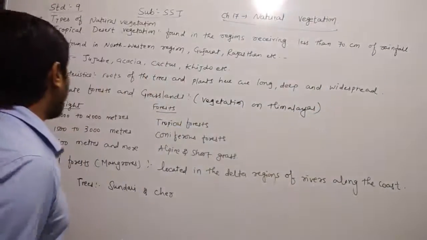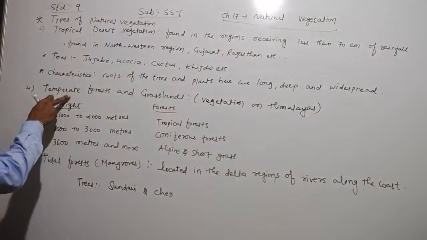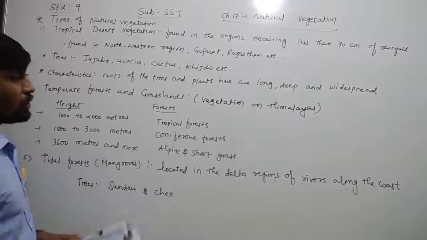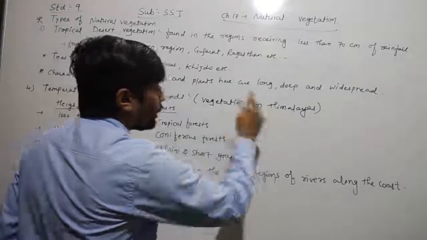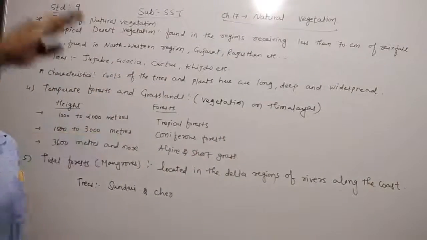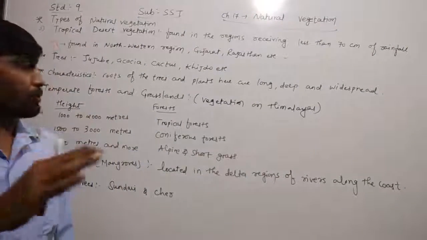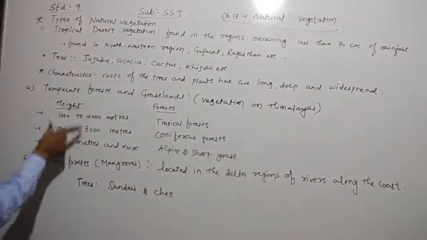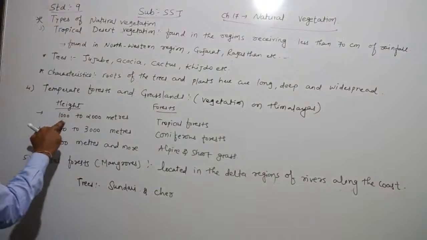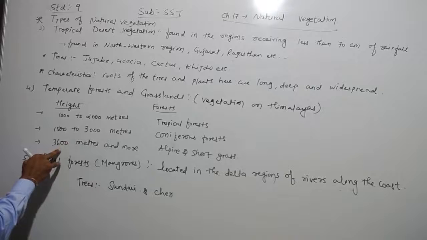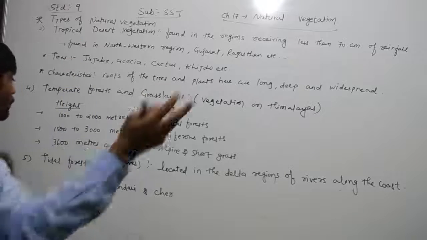widespread. After that, dear children, they gave the temperate forest and the grassland. It means they have divided the vegetation of the Himalaya, Himalayan vanaspati, on the basis of height, which are 1000 to 2000 meter, 1500 to 3000 meter, and 3600 meter and more.